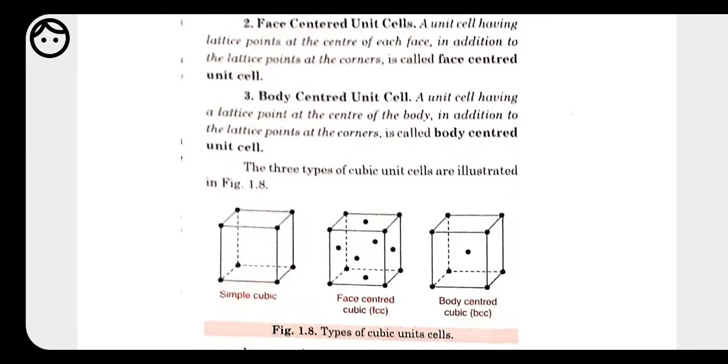See, this is the second example, the face centered unit cell, in which the constituent particles are present at all 8 corners and also at all 6 faces. So this is called a face centered cubic unit cell. Next we have body center. Body center means along with the corner, one constituent particle is present at the center of the body of the unit cell. So this structure shows the body centered unit cell, in which the constituent particle is present at the corner and also at the center of the body.